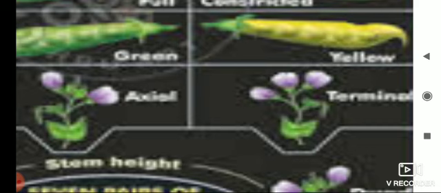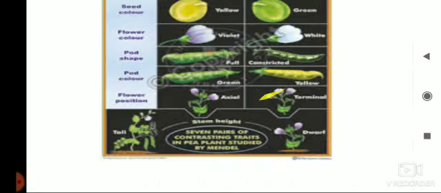Here you can see the shape of the pod, inflated, and one is constricted. Axial flower here, axial flower and terminal flowers. Axial flower is a dominant character. Such characters he found, so he always had a question of how these characters come in the plant.